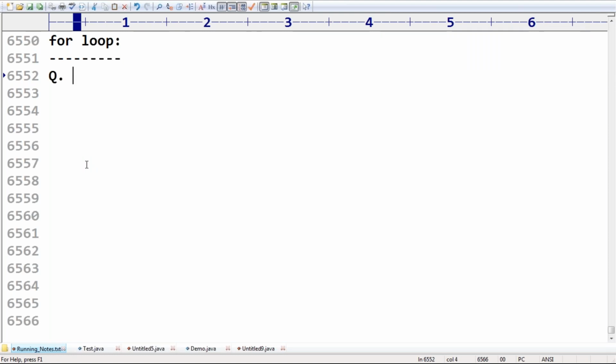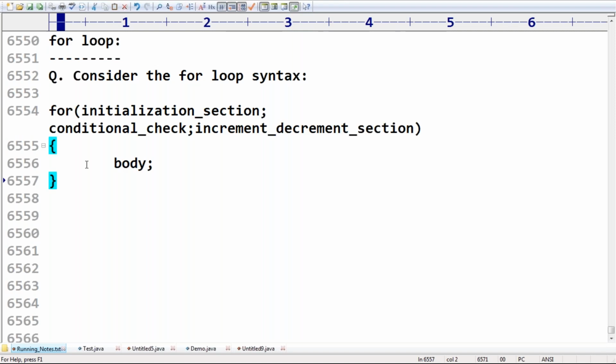Just consider the for loop syntax: initialization section, conditional check, increment or decrement section.